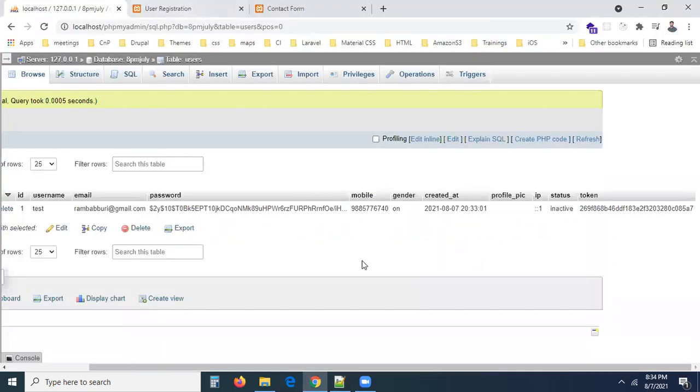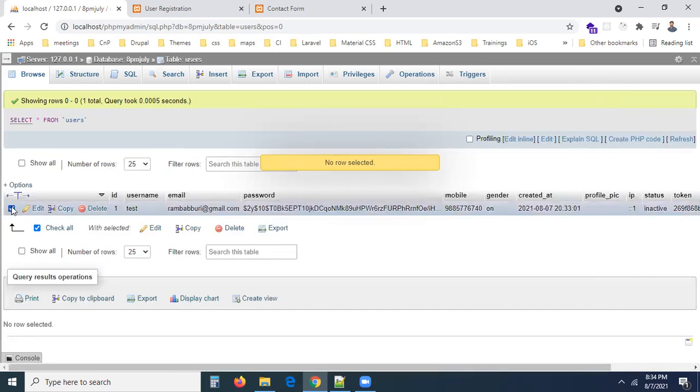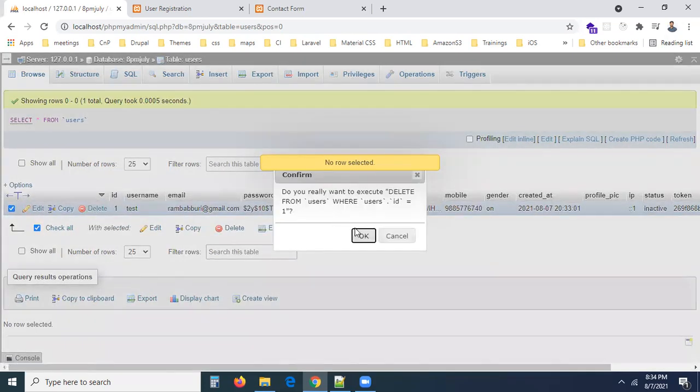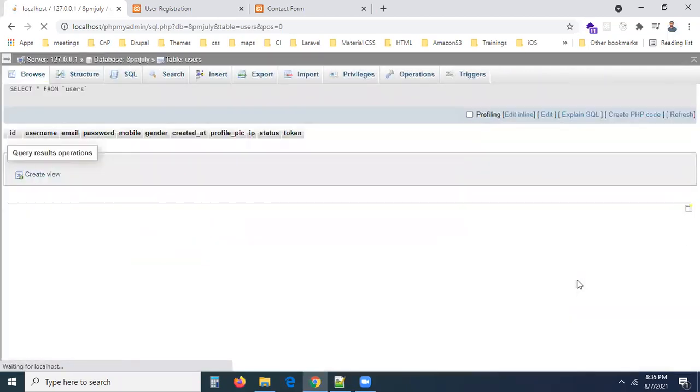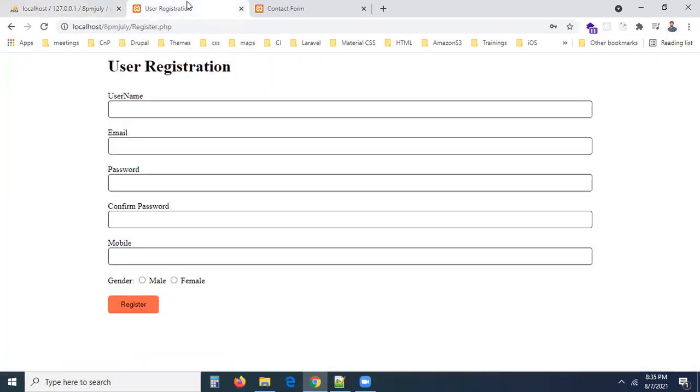Okay, now let me delete this record. Now I'm deleting the record. No row selected. So okay, let me delete the record now. Yeah, delete this. Got deleted. Yeah, let me insert the data. Now we don't have anything in the database table. I'm going to insert one more time.